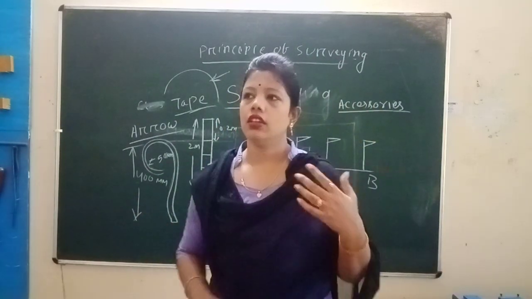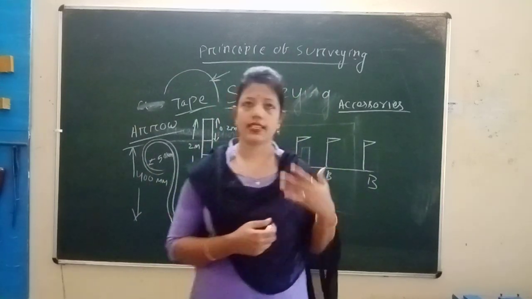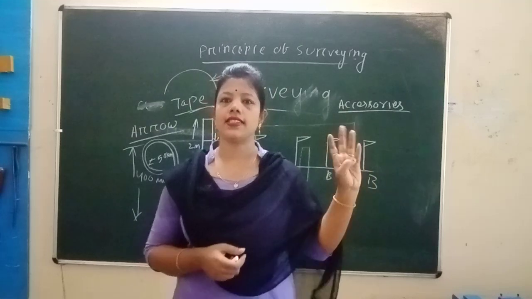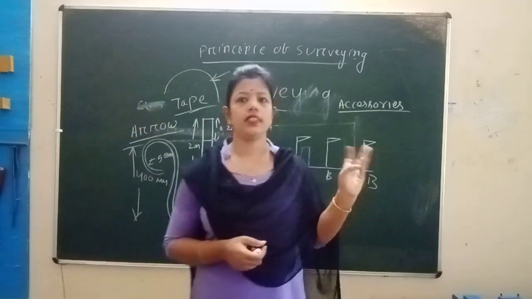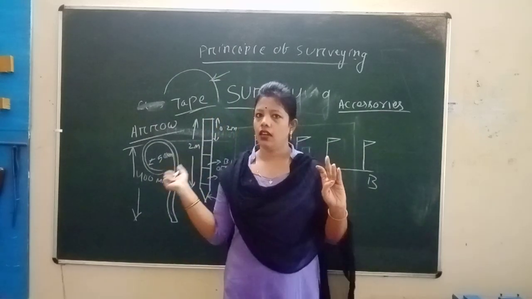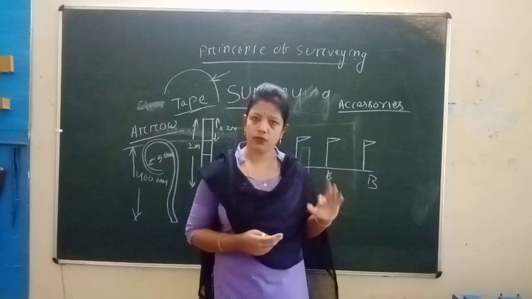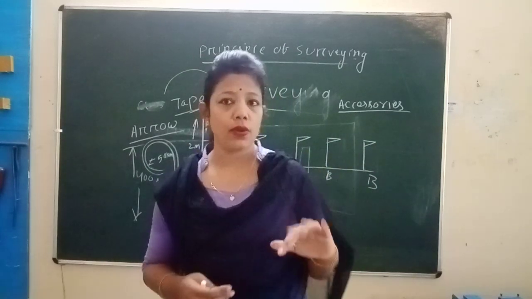Lastly, we want to know what the accessories of surveying are. First one is ranging rod, second one is chain, third one is tape, fourth one is arrow. Chains are of 5 types, tapes are of 4 types.